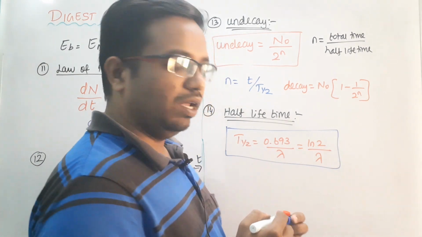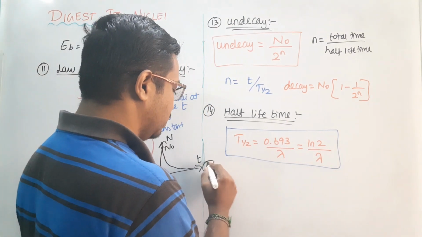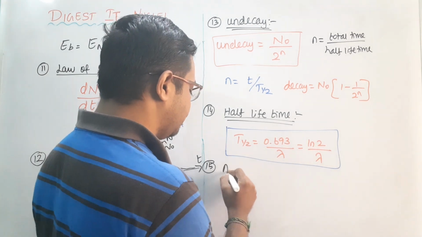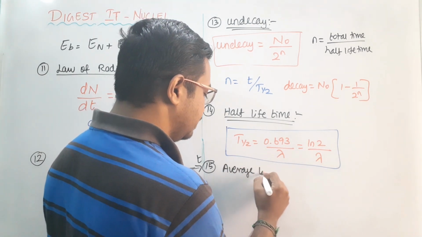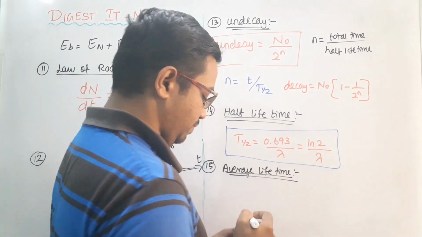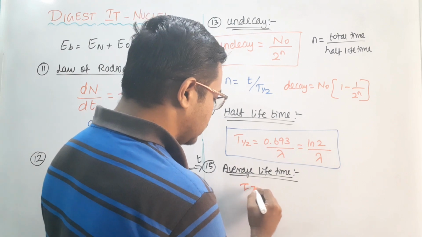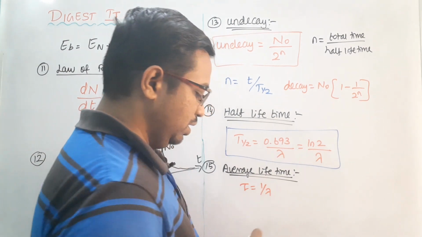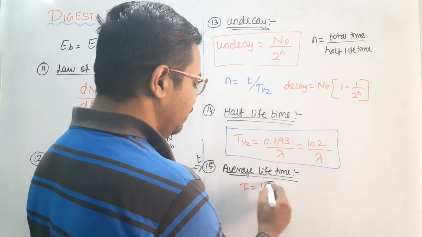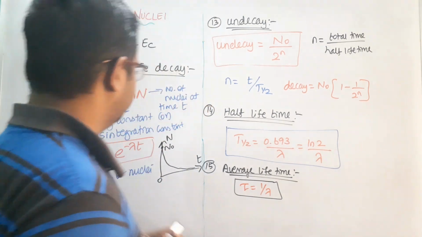And the 15th one, average lifetime. What is the time taken to complete decay? What is the average lifetime? It is denoted by tau. The quantity tau is equal to the reciprocal of the decay constant. Just take the reciprocal of the decay constant, and that will give you this formula.